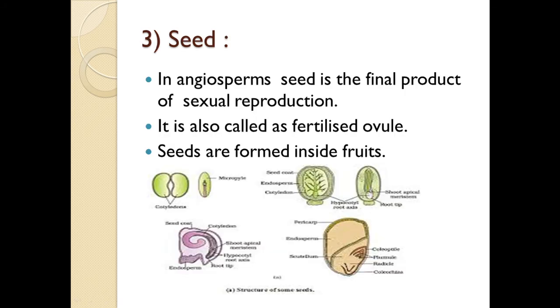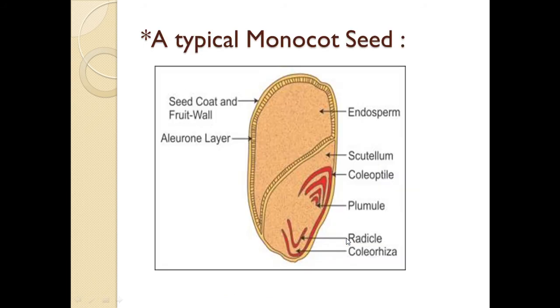Now the third event is formation of seed. In angiosperms, seed is the final product of sexual reproduction. The seed is also called the fertilized ovule. Generally the seeds are formed inside the fruits. Here are the structures of some seeds. It is the structure of the dicot seed. Here you can see the structure of the monocot seed.